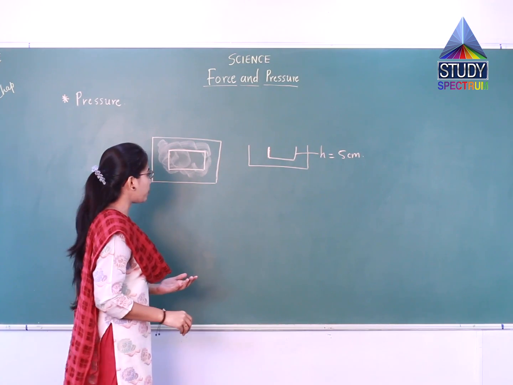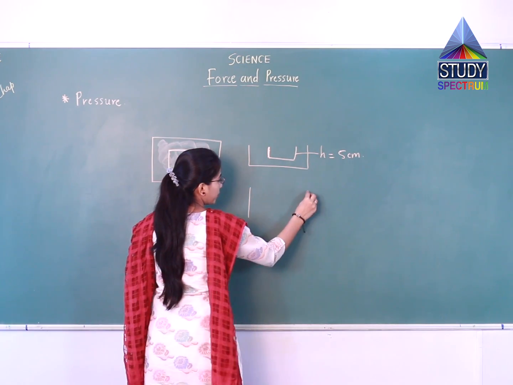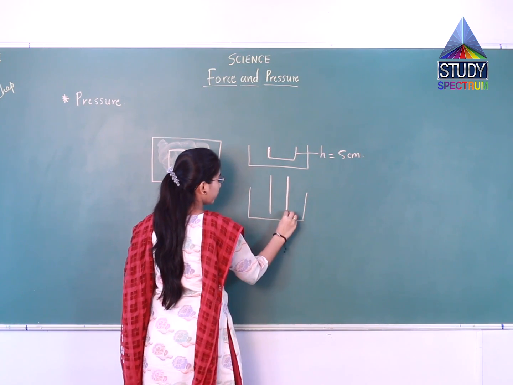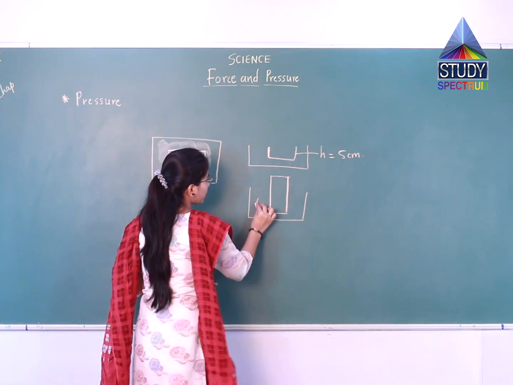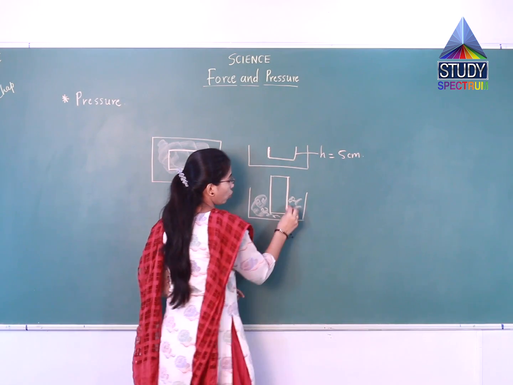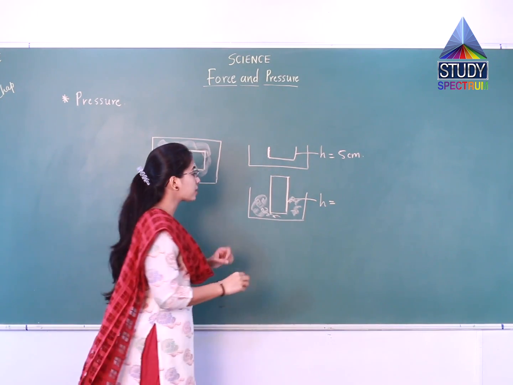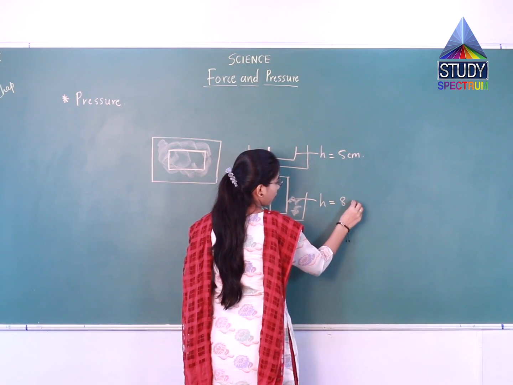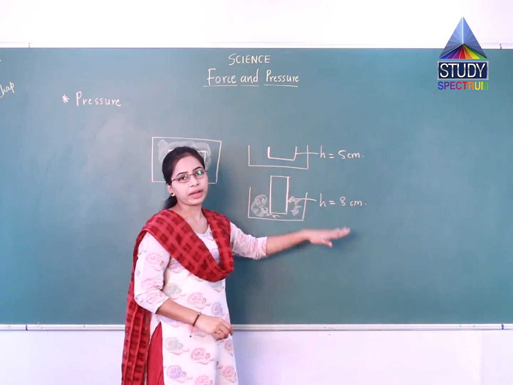Now you have to repeat the experiment, but this time you will place the brick vertically, means like this. Now again measure the depth created by the brick. So what will you observe? You will observe that this deepness will increase this time. It will be around 8 centimeter, or definitely it will be more than 5 centimeter.